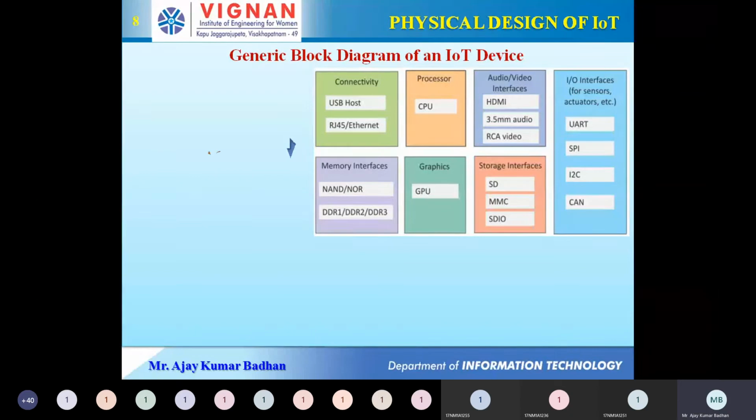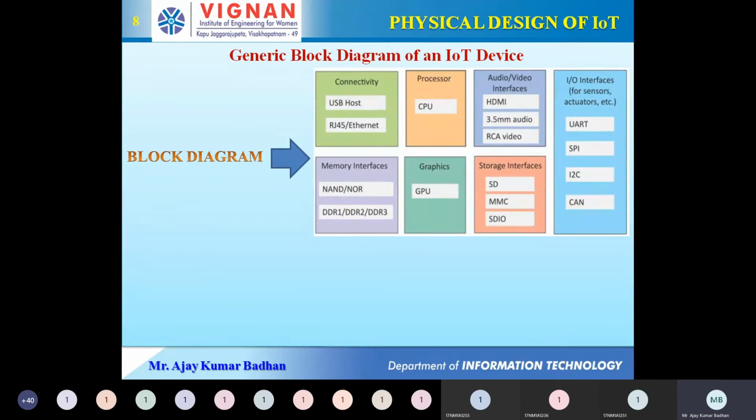Now this is the generic block diagram for your IoT device. This is the most important diagram. Okay, from now onwards, from this particular slide, you will be having different diagrams. You can go through it. Okay, these diagrams are most important and please keep on practicing these particular devices.